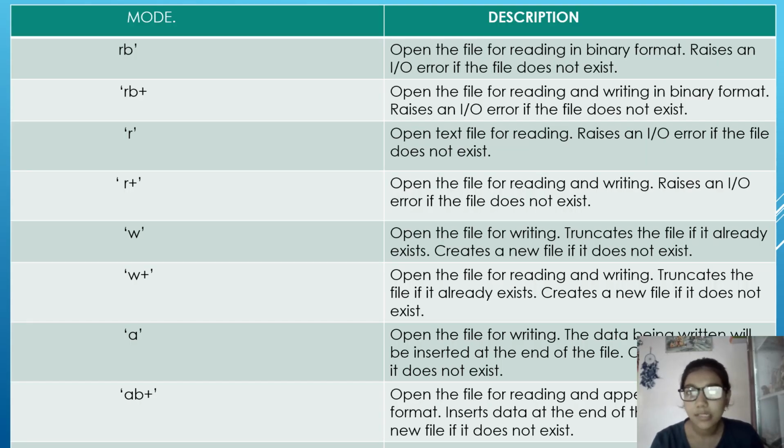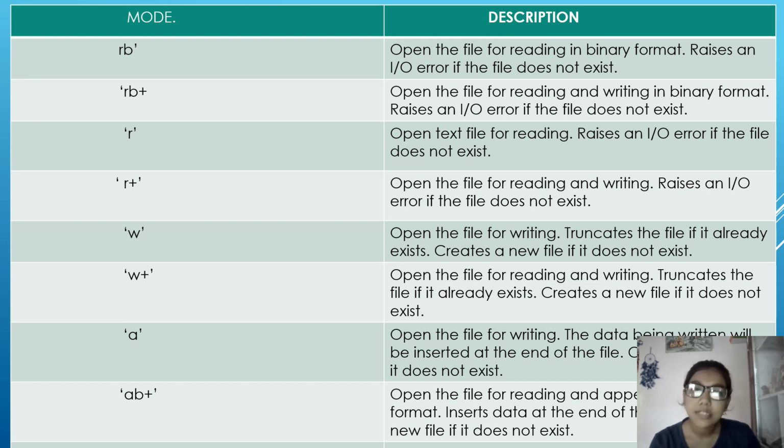These are some modes and descriptions. For example, rb opens the file for reading in binary format and raises an IO error if the file does not exist, and r opens a text file for reading and raises an IO error if the file does not exist.